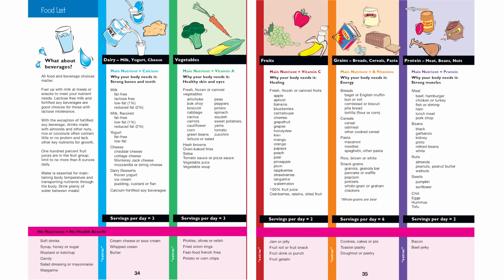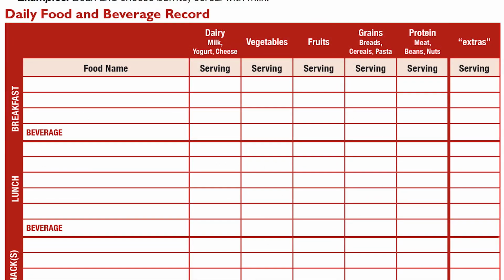For each food, under its food group column, put the amount of servings from that food group you had from the food you ate today. At lunch today, I ate a peanut butter and jelly sandwich on whole wheat bread. My sandwich had 2 slices of whole wheat bread. Remember, 1 slice of bread is 1 serving. For my sandwich, I used 2 slices of bread. So for my sandwich, I had 2 servings of bread, which is 2 servings from the grains group.